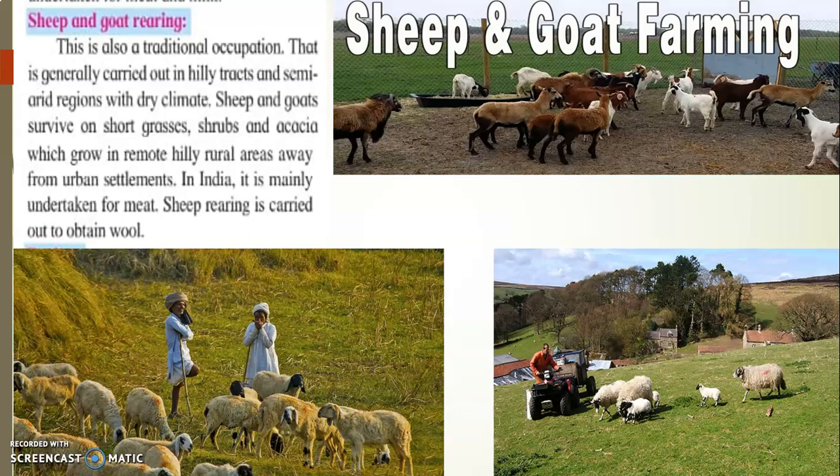This mixed farming occupation, or the livestock or animal husbandry and agriculture, is carried out not only in India but in various parts of Asia and other parts of the world too. Even in Canada, Afghanistan, China, Russia, Indonesia, South Africa and many other places. Now, this is a traditional occupation and this is generally carried out in hilly areas. Hilly tracts means hilly areas and semi-arid region. Semi-arid region means where there is